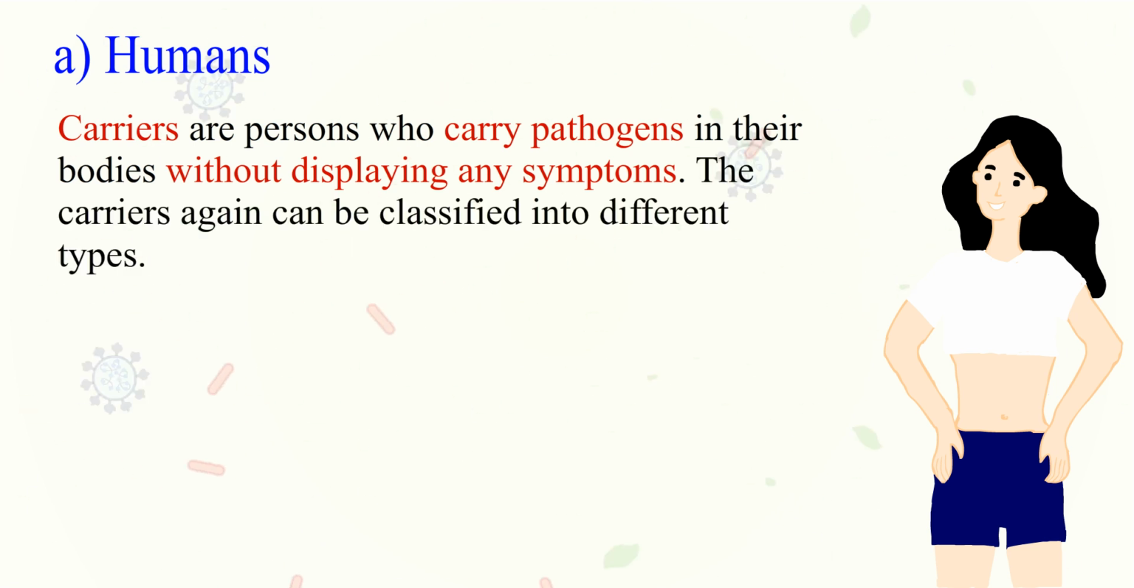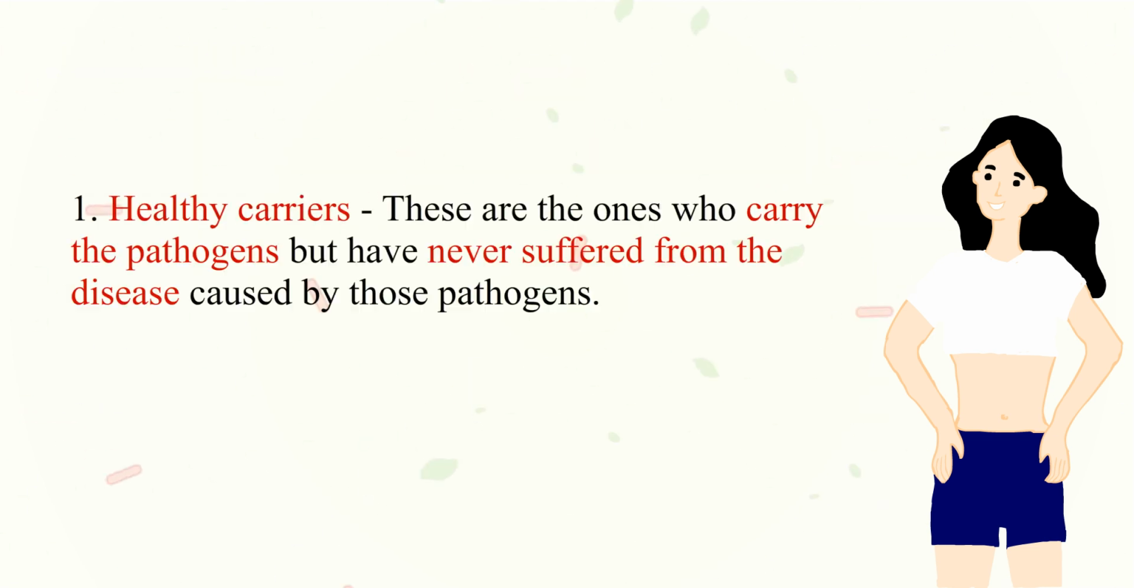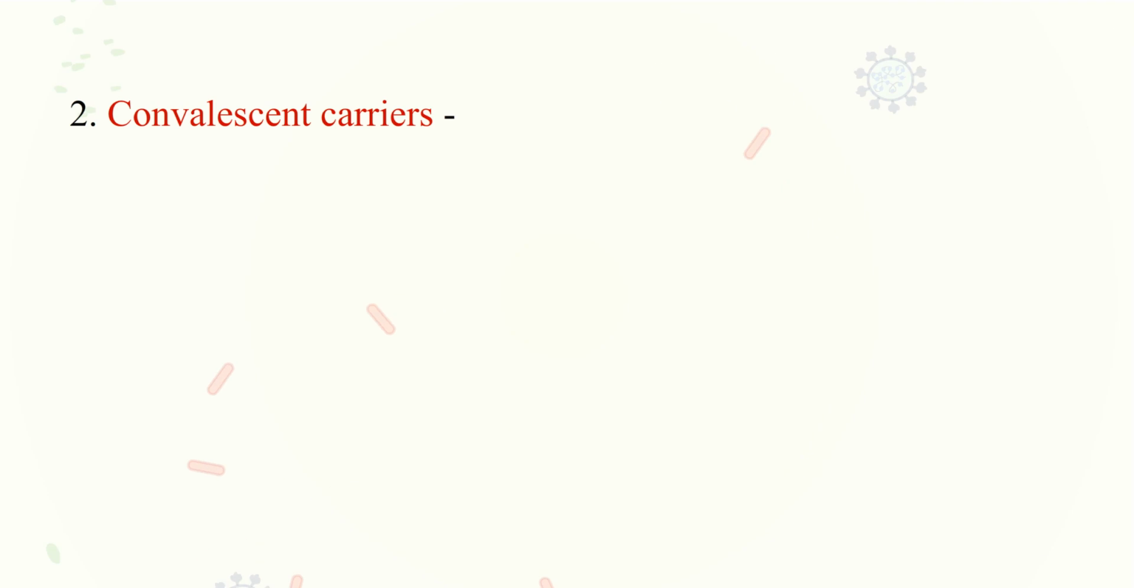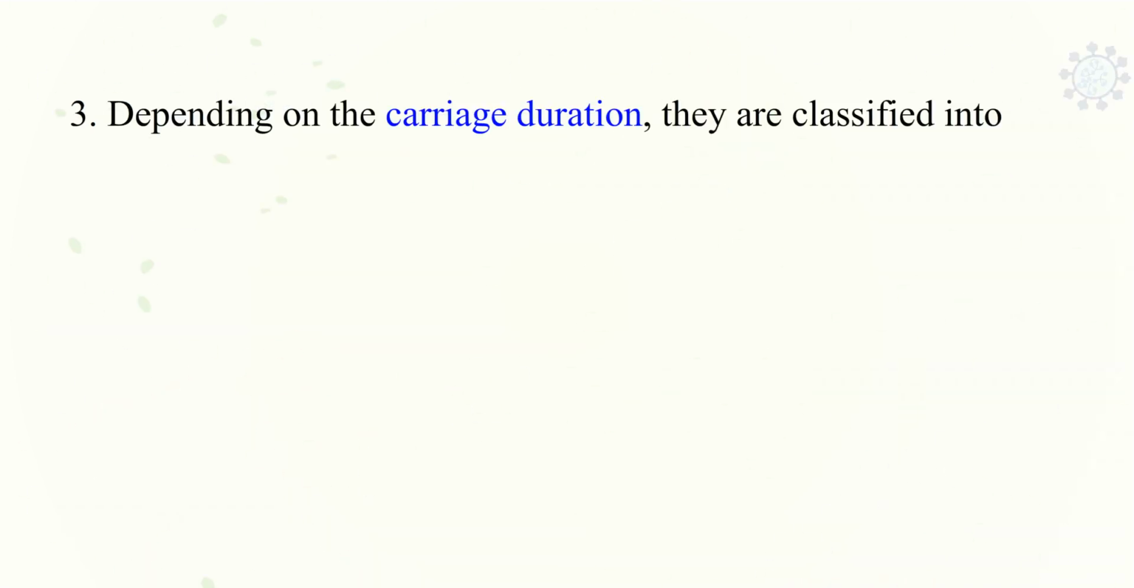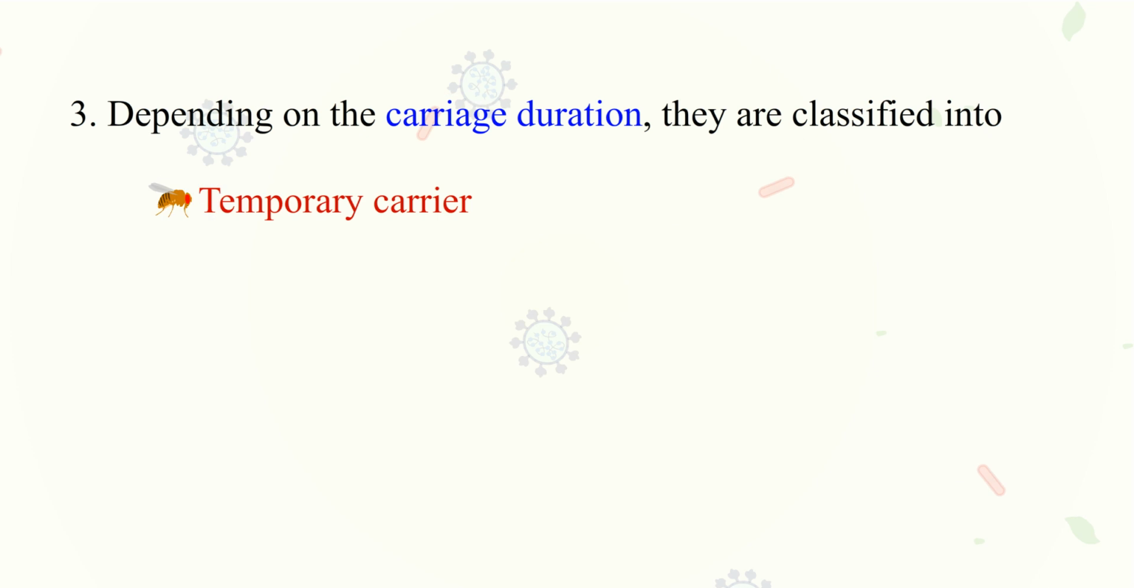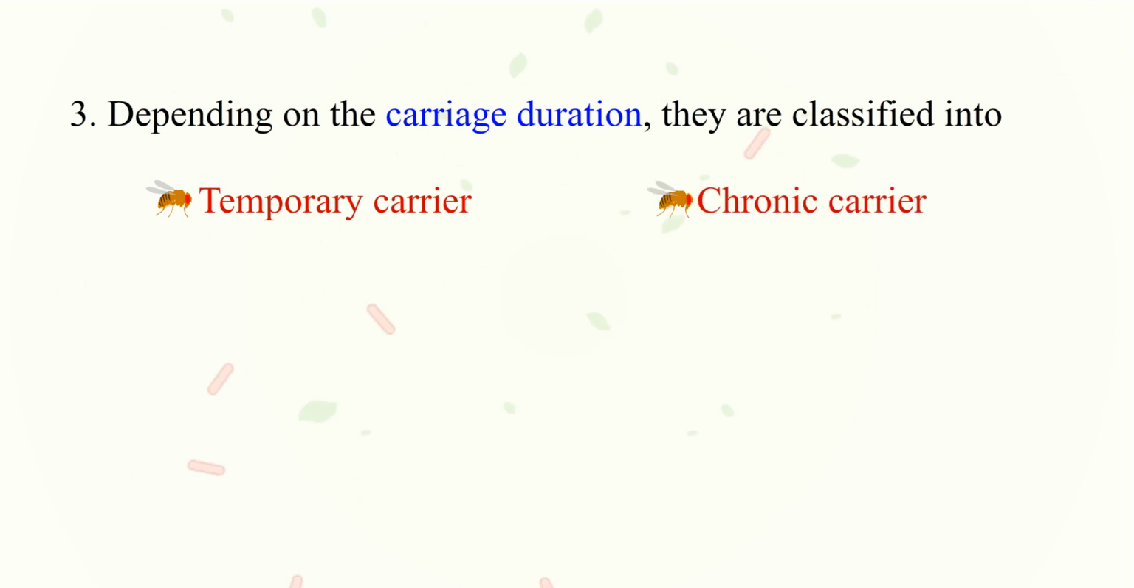The carriers again can be classified into different types. They are: 1. Healthy carriers. These are the ones who carry the pathogens, but have never suffered from the disease caused by those pathogens. 2. Convalescent carriers. They are the ones who have just recovered from the disease, but continue to carry the pathogen in their body. 3. Depending on the carriage duration, they are classified into temporary carrier and chronic carrier.